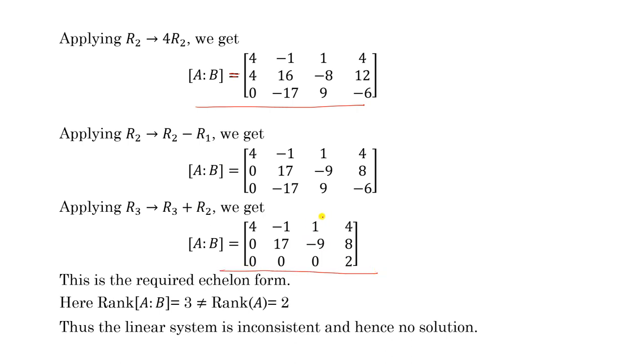If you consider this part only, the rank of A is 2, but if you consider the whole augmented matrix AB, the rank of AB equals 3. So both are different. That's why the linear system is inconsistent, and hence it has no solution.